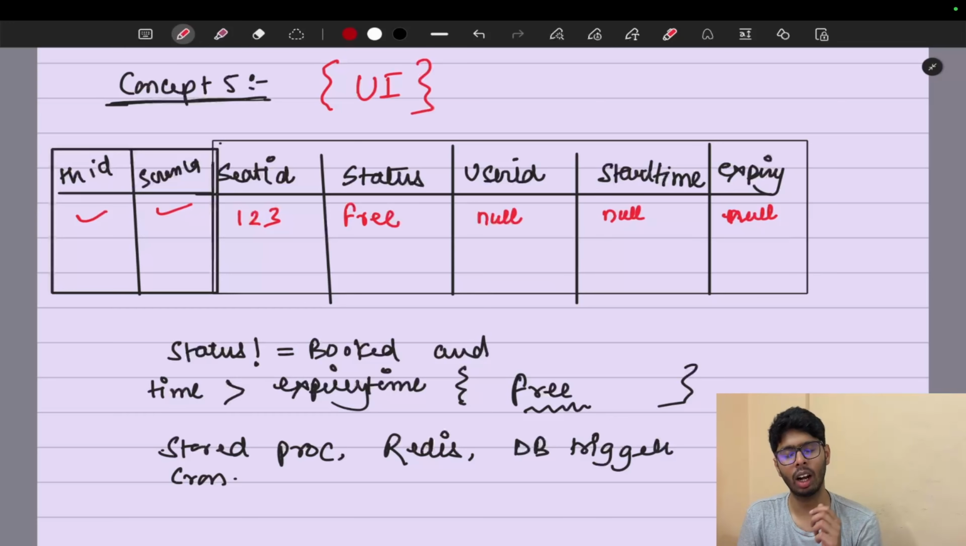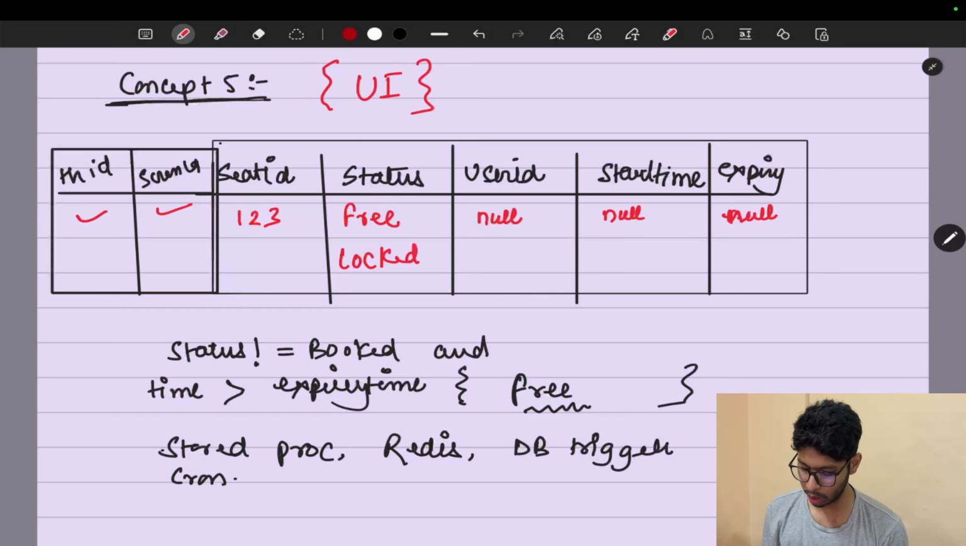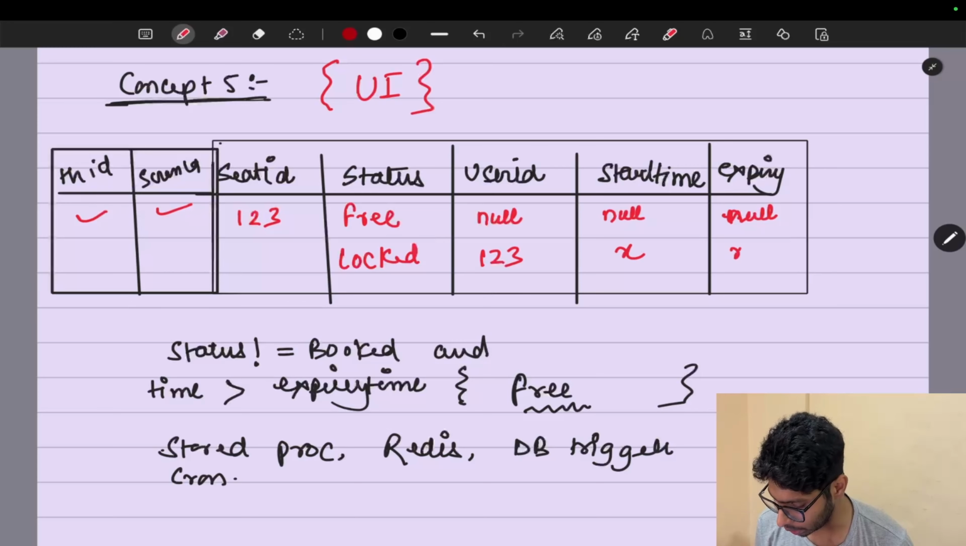Now, the second point. What happens after that user clicks on that seat and clicks on the book button? In that scenario, how will the DB change? The DB will look something like this. We'll mark it as locked. We'll pass a user ID, say user 123 has locked that seat, along with the start time and the expiry time.